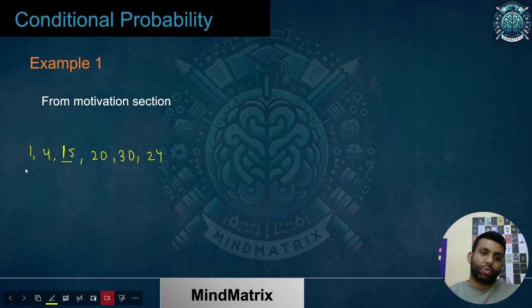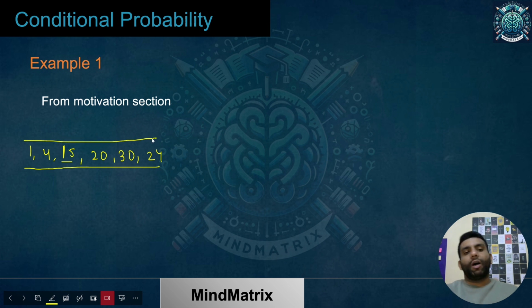Okay. So within this lottery example, what we had was that a person was already having these 6 numbers from the lottery. To win the lottery, whenever the results are announced, they'll be telling the 6 numbers. Those 6 numbers must match with these 6 numbers. Only then the person would be winning the lottery. So when that person was watching that result on TV, he could only hear the 15 number.